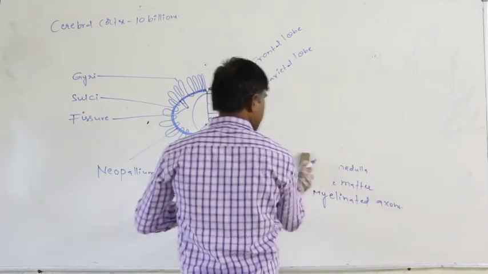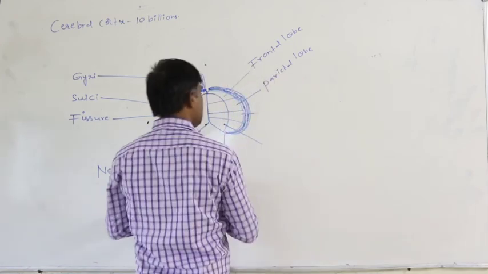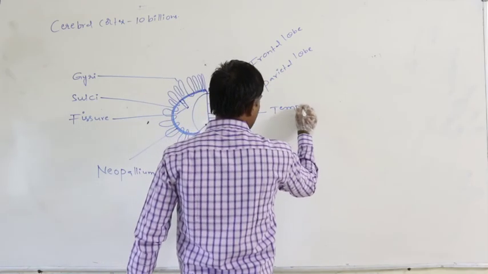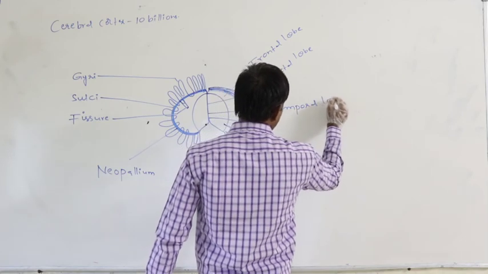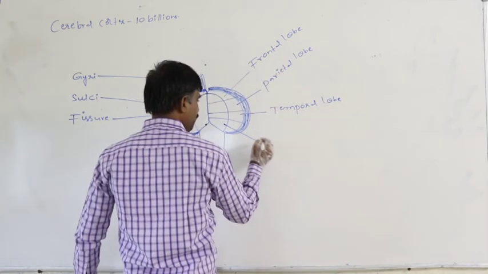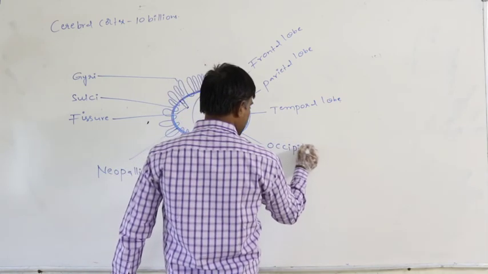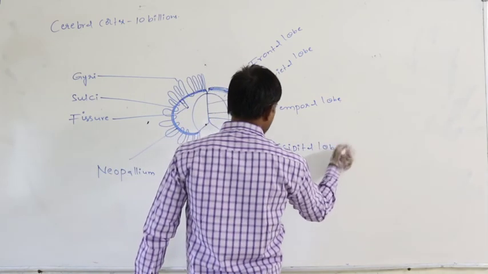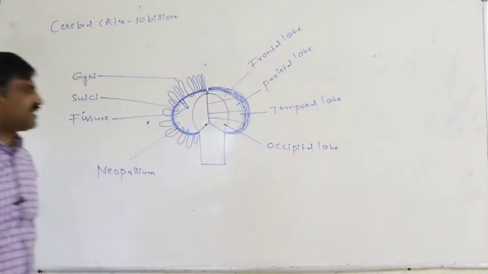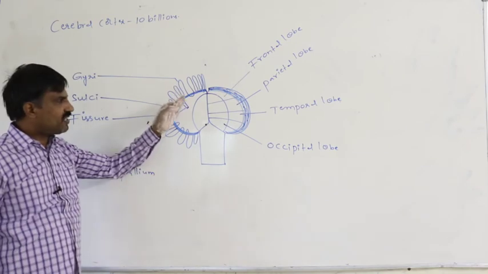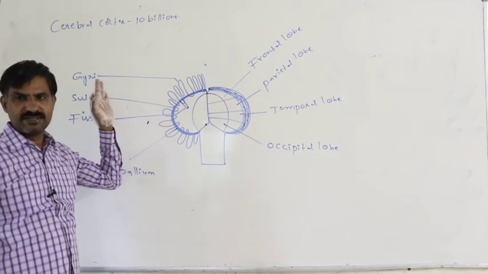Again, this side lobe is said to be the temporal lobe. This is said to be the occipital lobe. Definitely in each and every side of the cerebral hemisphere, 4 lobes are very commonly present.